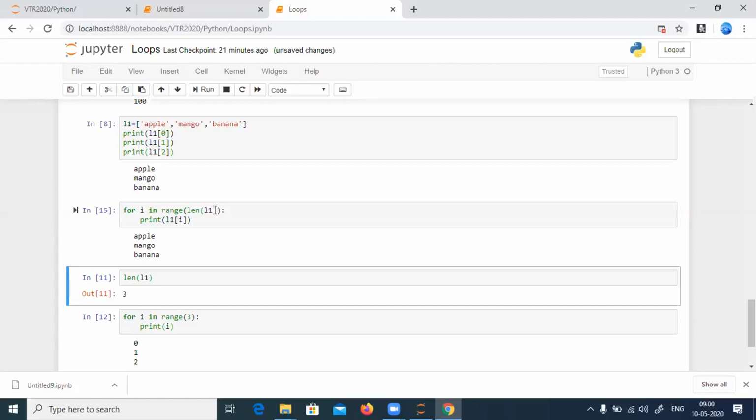Okay. So any other questions? Any other concerns with respect to the for loop? No. Shall we go for the while loop? Yes. Good. I will go for the while loop.